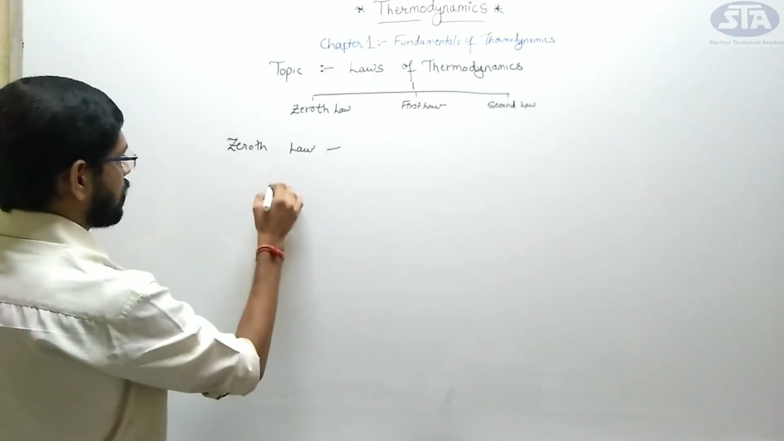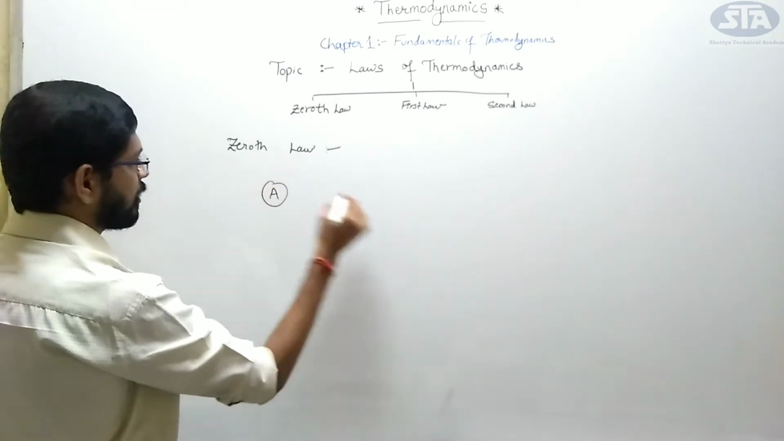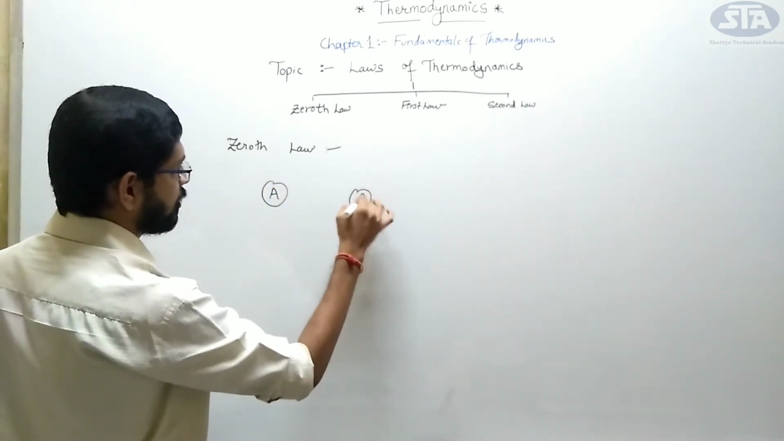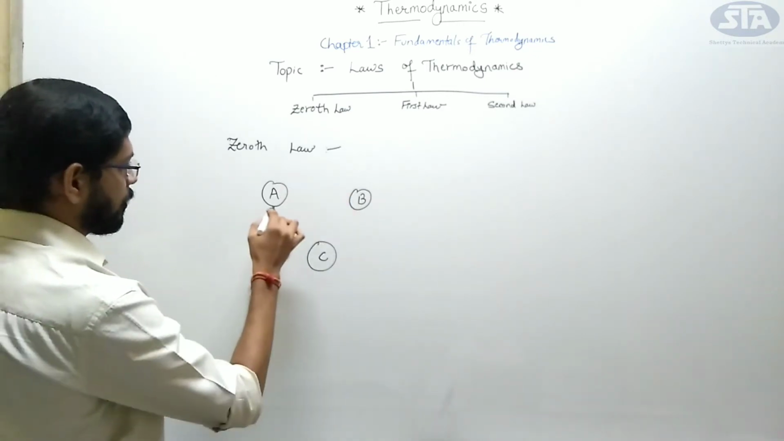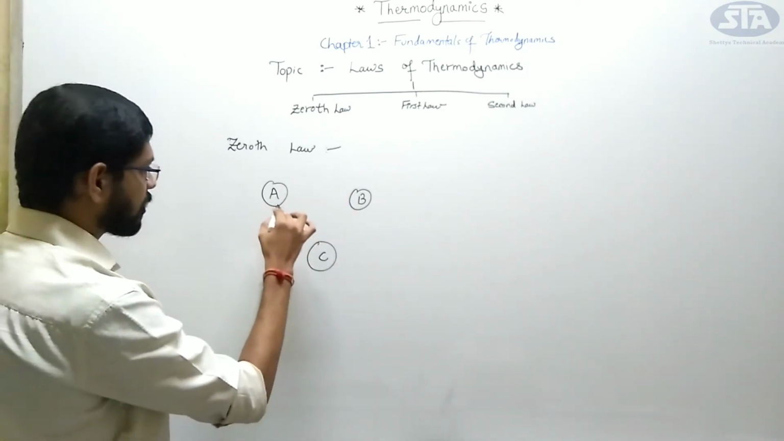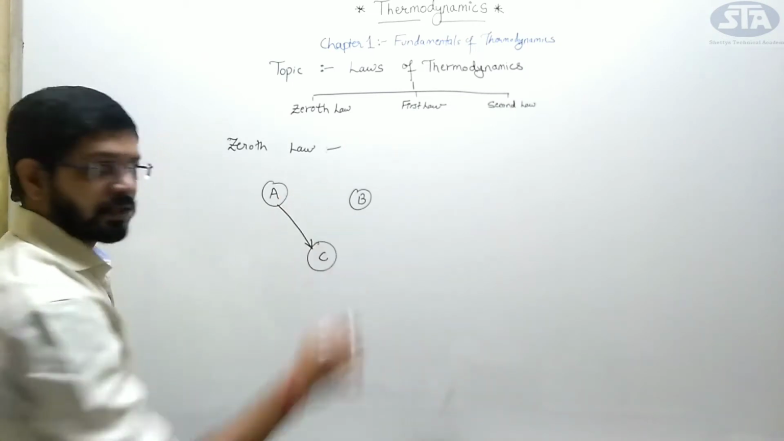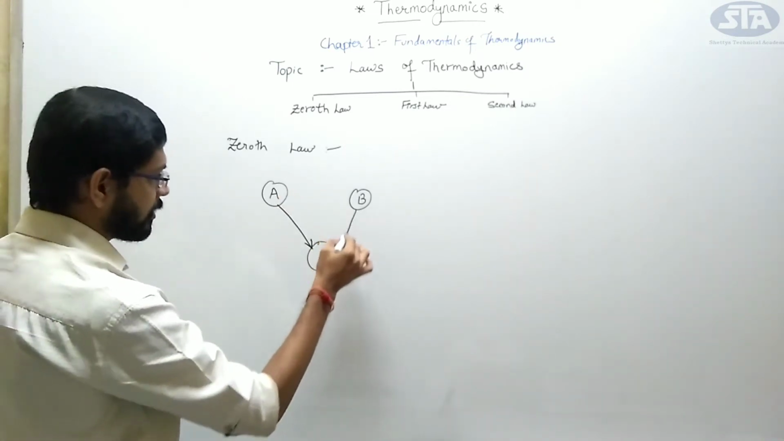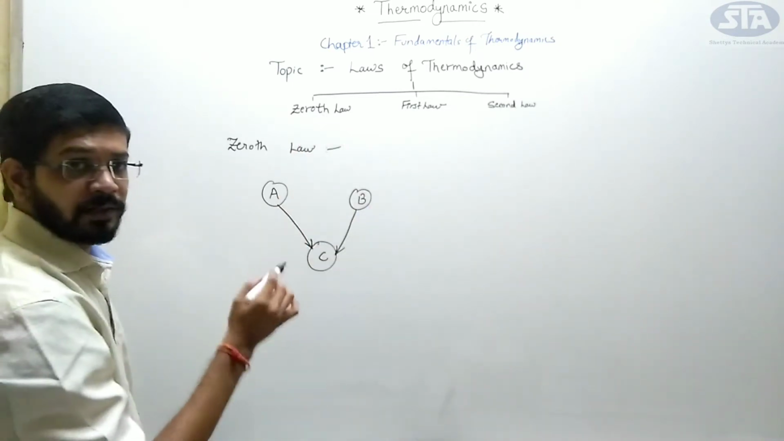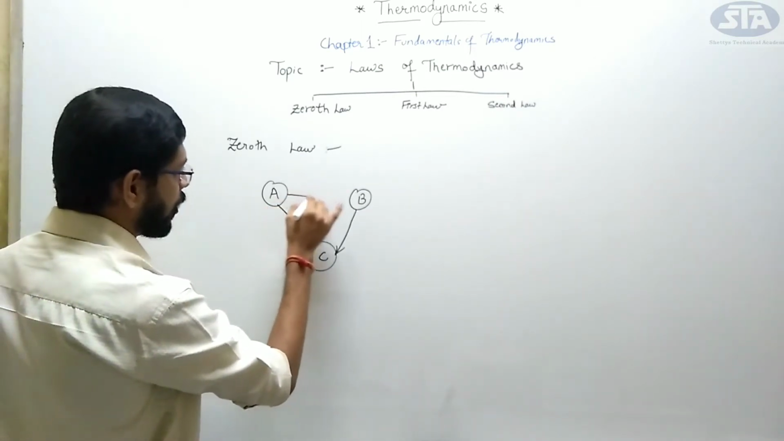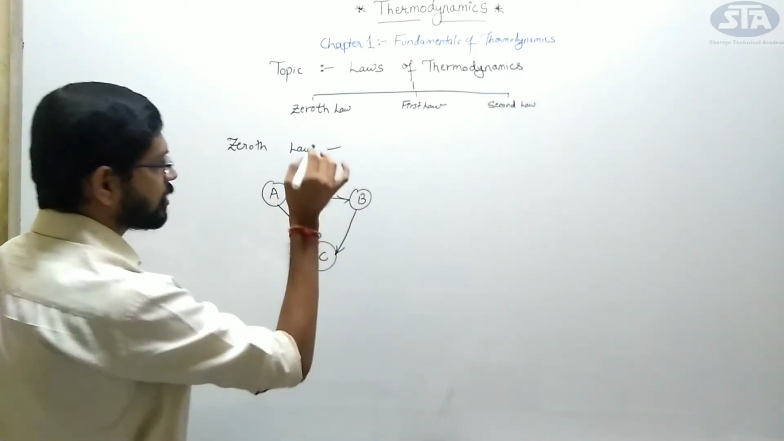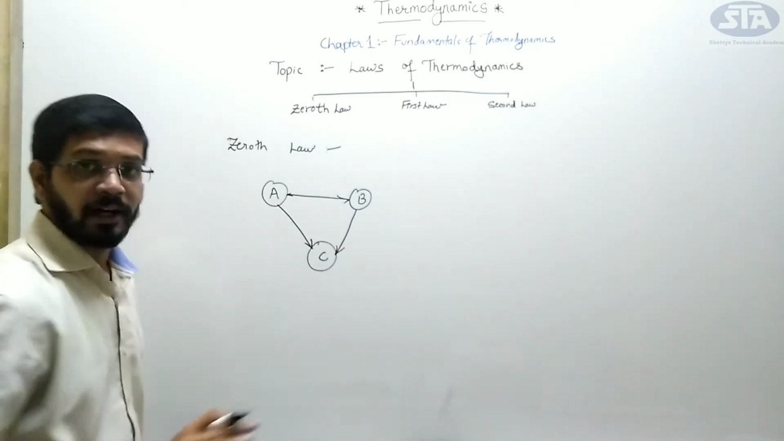Consider this is body A, this is body B, this is body C. Okay, my body A is in thermal equilibrium with body C, my body B is in thermal equilibrium with body C, then by default my bodies A and B are in thermal equilibrium with each other.